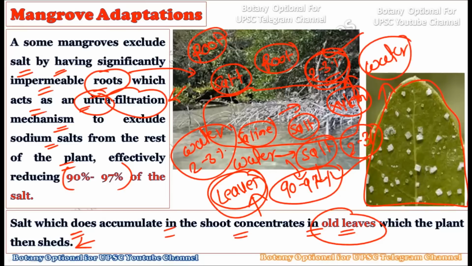So when it comes to excluding the salt from the body of the mangroves, the two organs, that is the roots and the older leaves, play a very significant role here. Roots are taking out 90 to 97% of the saline water or the salt, and the older leaves accumulate whatever 2 to 3% of the salt is absorbed by the root, and these older leaves will automatically shed from the plant, hence removing this salt from the shoot very effectively. Right? So remember carefully, the first thing you have to write down is the roots, and the second thing is the older leaves.